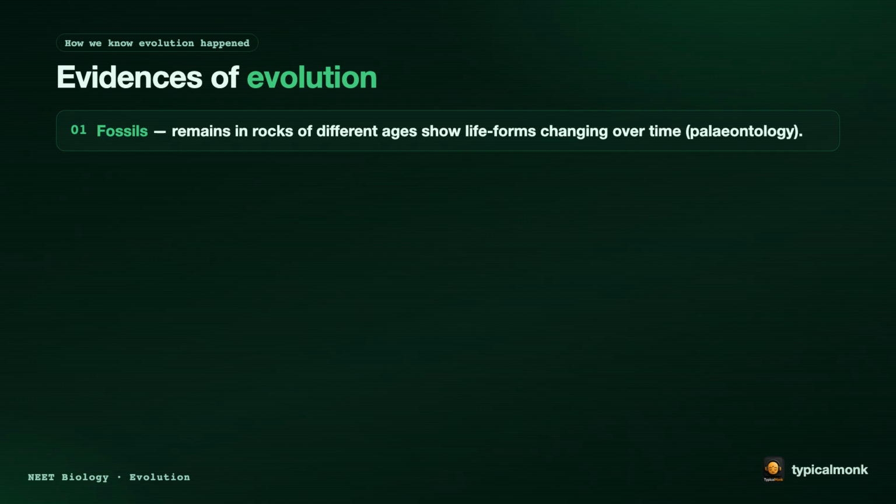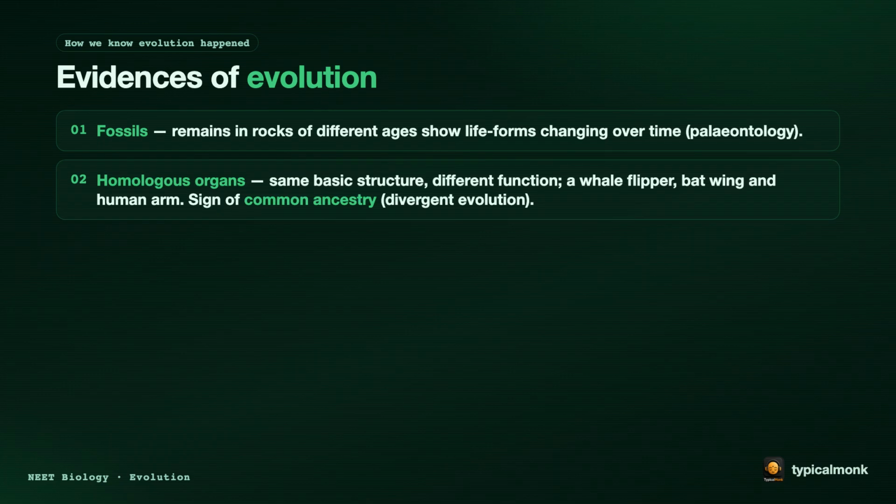Now let us see how we know evolution really happened. First, fossils. Remains found in rocks of different ages show that life forms changed over time. This is paleontology. Second, homologous organs. Same basic structure, but different function, like a whale's flipper, a bat's wing, and a human arm. This is a sign of common ancestry, that is, divergent evolution.